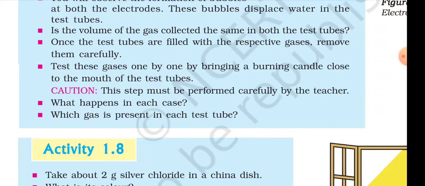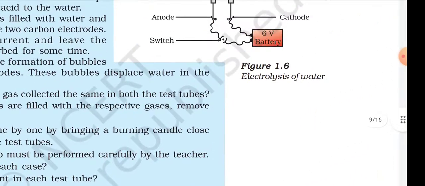Test these gases one by one by bringing a burning candle close to the mouth of the test tube. This step must be performed carefully by the teacher. What happened in each case? Which gas is present in each test tube?